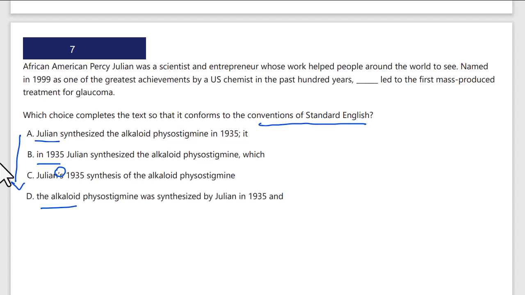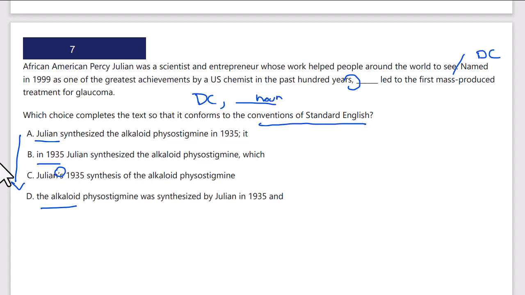So we're going to look for a dependent clause, comma, set up for the beginning of one sentence, and I see it already. African-American Percy Julian was a scientist and entrepreneur whose work helped people around the world to see. Here's our dependent clause, this past participle: named in 1999 as one of the greatest achievements by U.S. chemists in the past 100 years, comma, and then the noun we have to put in. The noun must be modified by the clause before it.